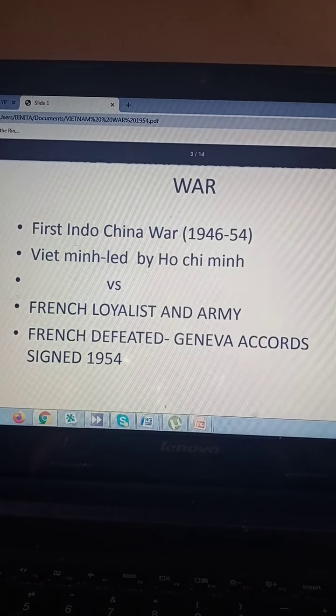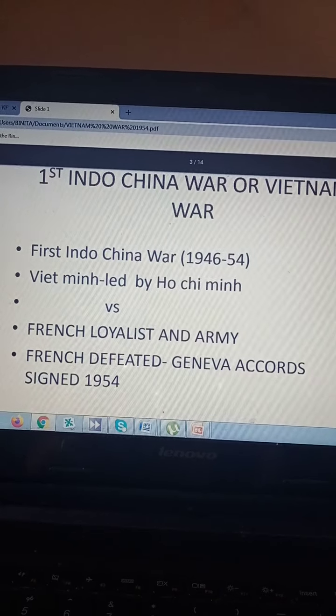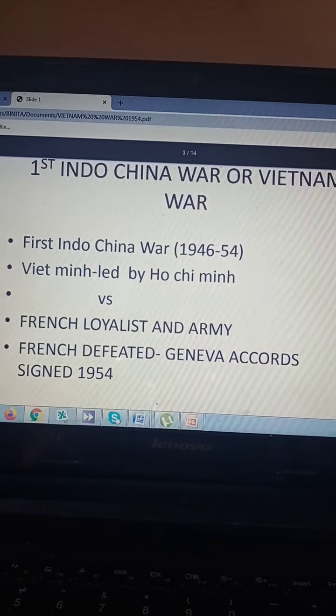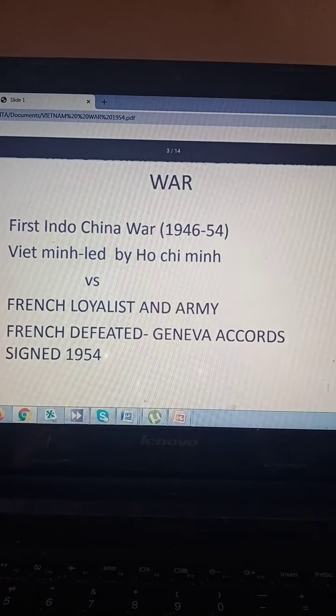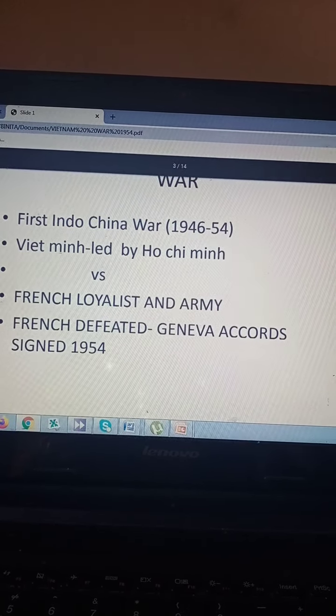Because of the colonial intervention, France wanted it back once more, but the local people did not want that. So the Viet Minh, the local party of Vietnam led by Ho Chi Minh, fought against the French loyalists, that means the people who were in Vietnam but still loyal to France, and their army. Finally the French were defeated, and the Geneva Accords were signed in 1954.